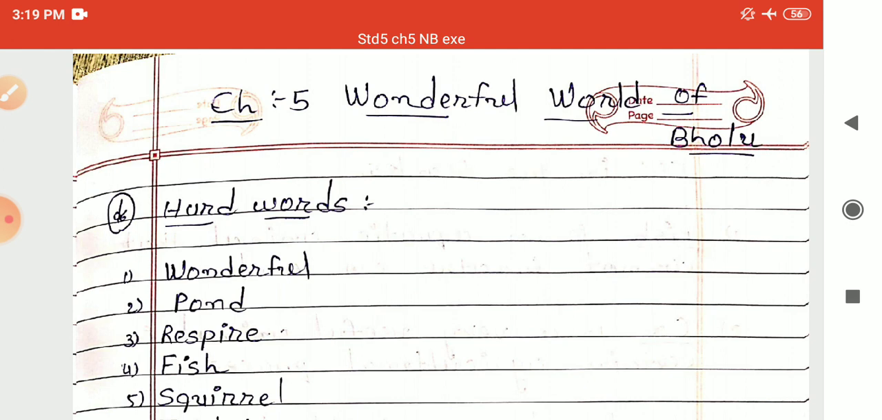In the chapter we had seen that there is one boy whose name was Bholu, and he went for a walk by a pond side. On his way he met different animals and he came to know about the diversity in the habitat of these different animals. On his way he first met one fish whose name is Mintu fish. After meeting Mintu fish, he came to know about the aquatic animals.